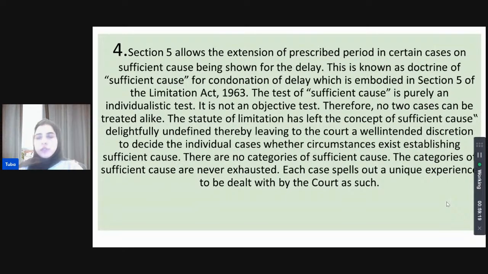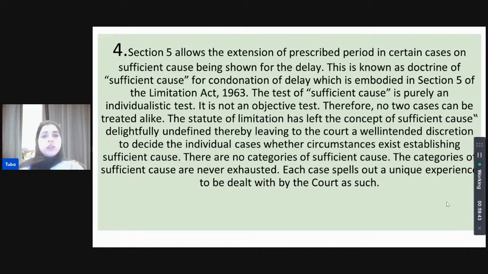So it is none of the above, and I'll tell you why. The doctrine of sufficient cause falls under Section 5, but it is very individualistic. You cannot establish the grounds for it already, right? For no two cases can you treat it alike. For no two cases can you elevate two people at the same level and think that their circumstances are alike.